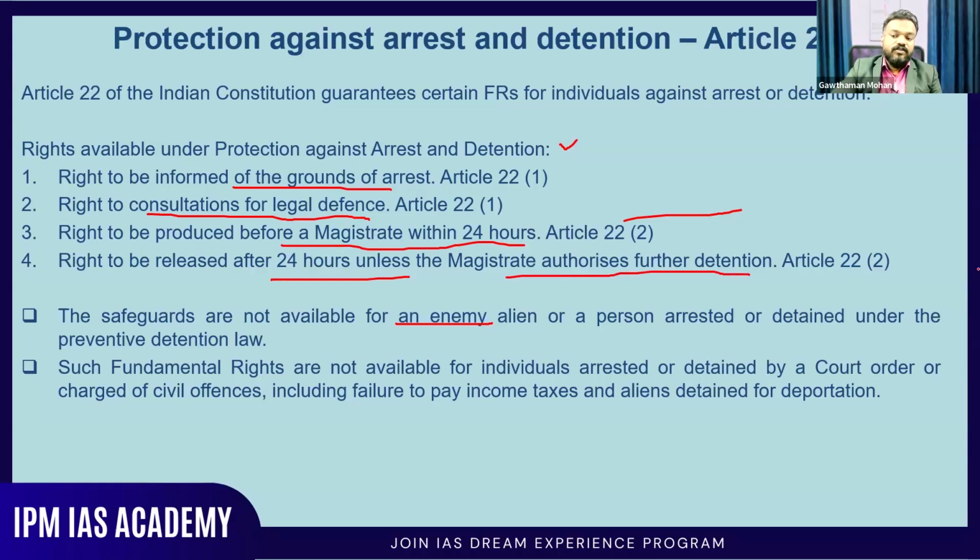If the magistrate is not authorizing further detention, then it is the duty of the police to release them. Okay, because they are not getting the approval for further detention. The safeguards are not available for an enemy alien or a person arrested or detained under the preventive detention law. So this is not applicable for people who are arrested based on preventive detention law. It is applicable for others. And also, for an enemy alien, it is not applicable.